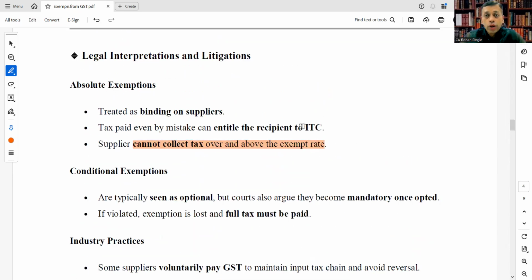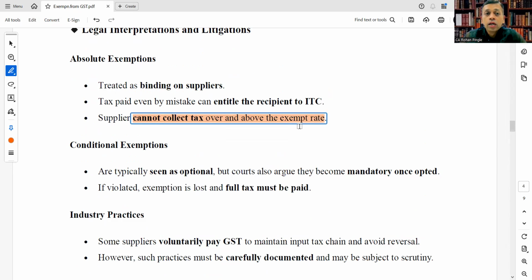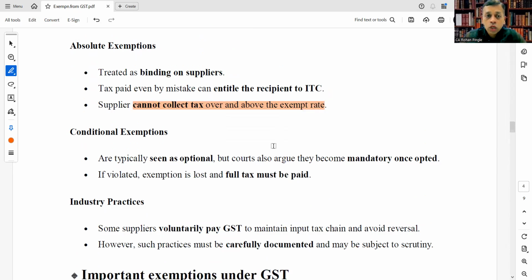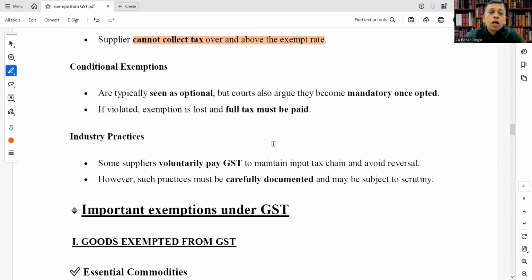From the litigation point of view, we are going to learn the litigated legal interpretations. Conditional exemptions are typically seen as optional, but courts also argue they become mandatory once obtained. If violated, the exemption is lost and full tax must be paid. It means that if any one of the conditions mentioned therein is not fulfilled, then the exemption you have taken will be withdrawn, and you have to pay the tax in full.